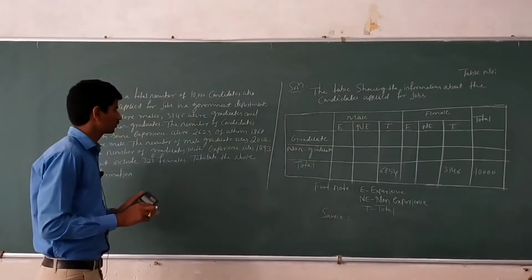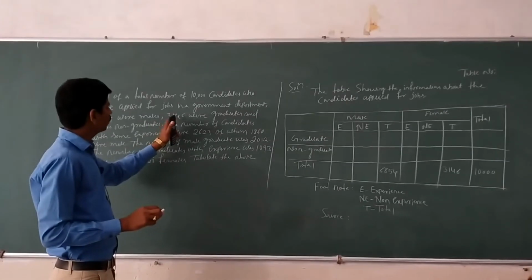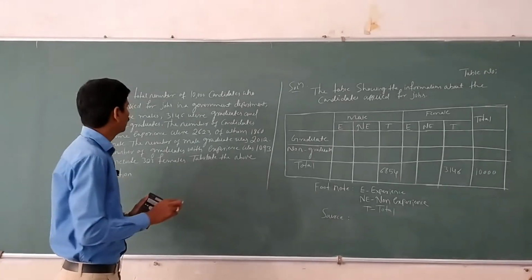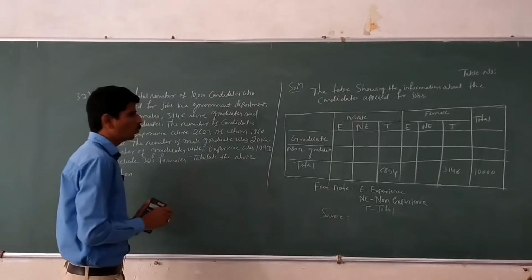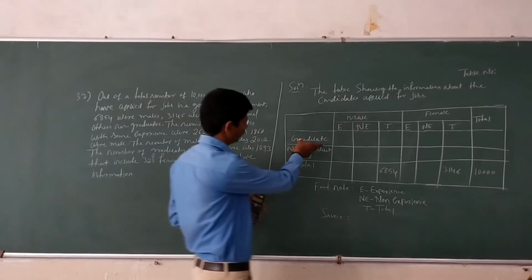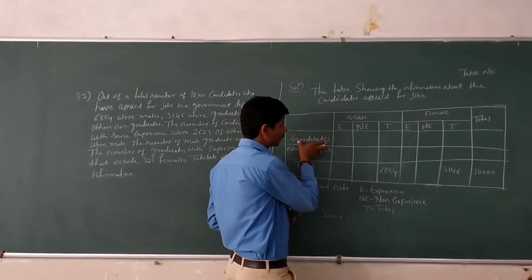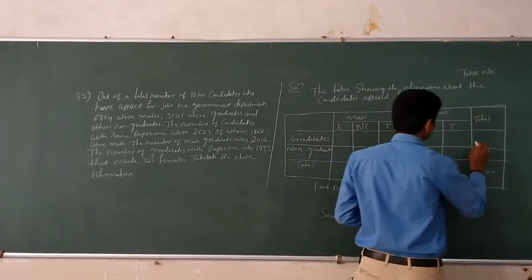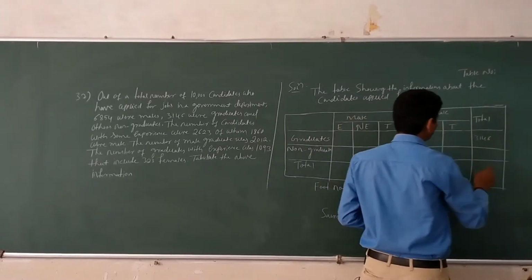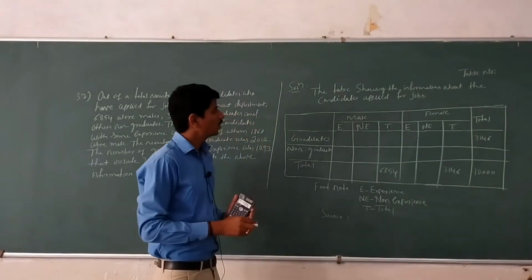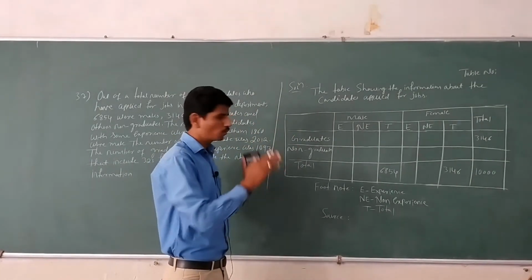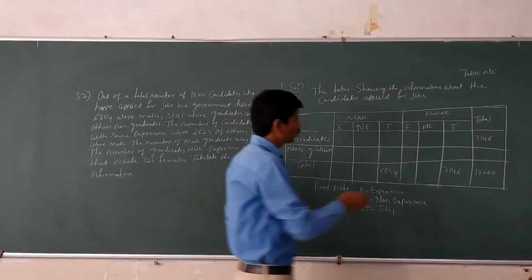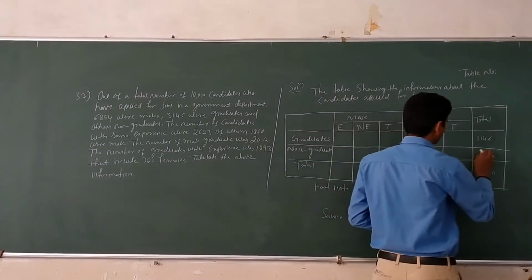The next, 3,146 were graduates and others are non-graduates. Out of 10,000, 3,146 were graduates. Here graduates means both male plus female equal to 3,146. Remaining, others are non-graduates: 10,000 minus 3,146 is 6,854.